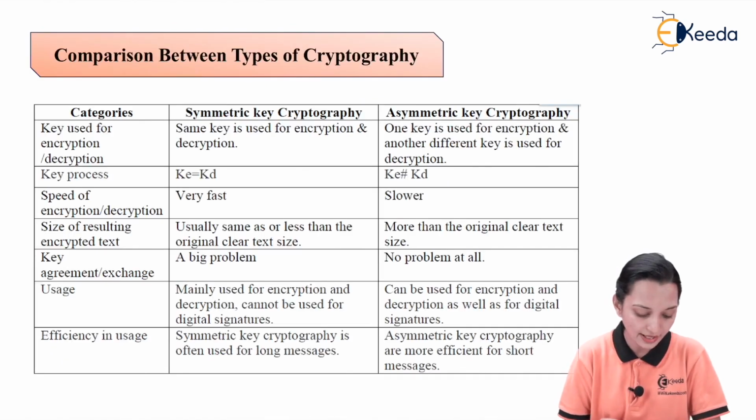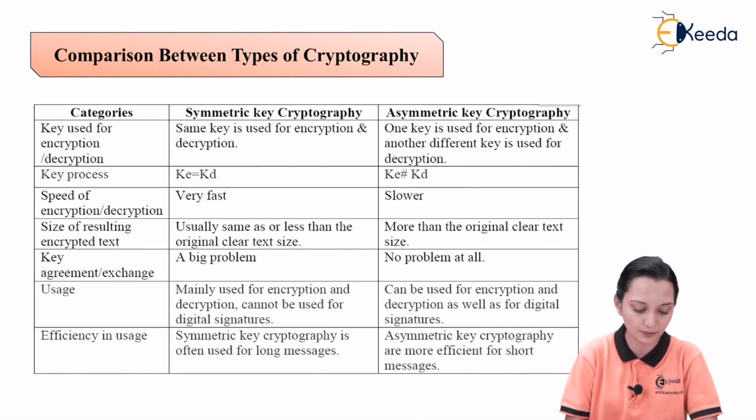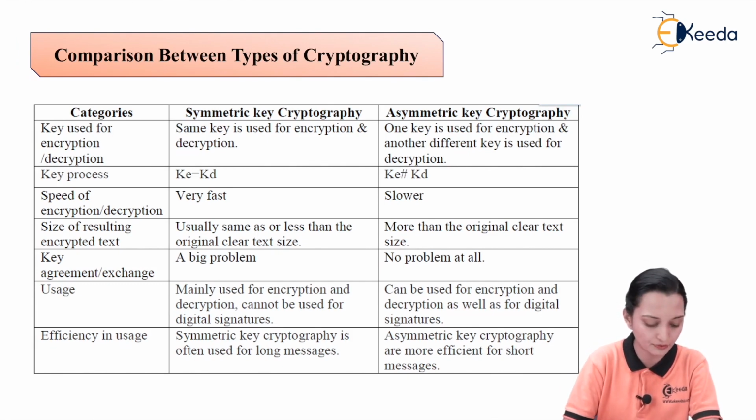So what we have to exactly understand is the comparison between two types of cryptography: symmetric key, that means symmetric encryption, and asymmetric key cryptography. There are some parameters which we will use to compare them. The first one is the key used for the encryption and decryption.